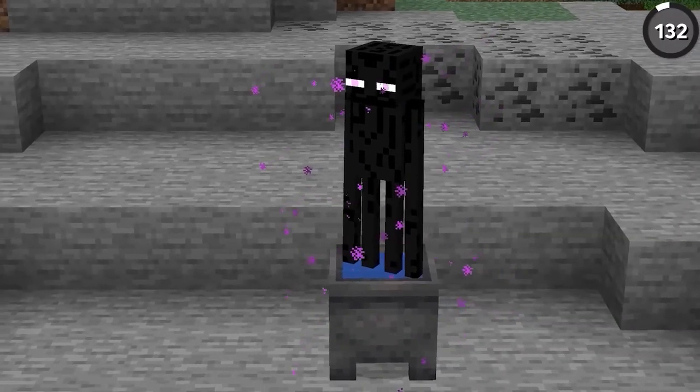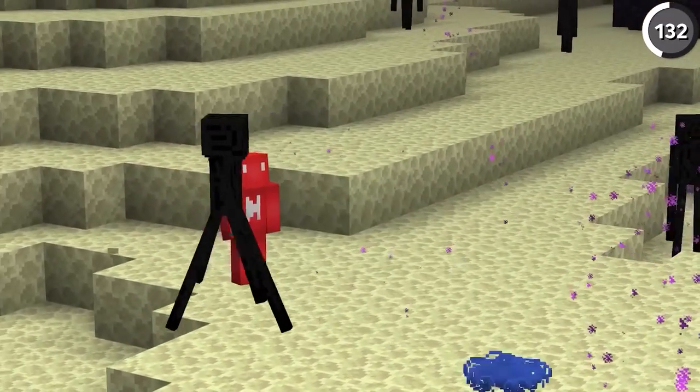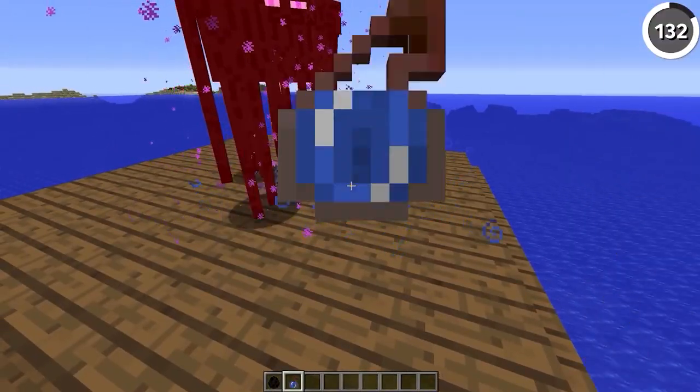Enderman and water don't mix. Then it makes sense that since 1.11, they'll take 1 hit point of damage when they're hit by a splash bottle of water.